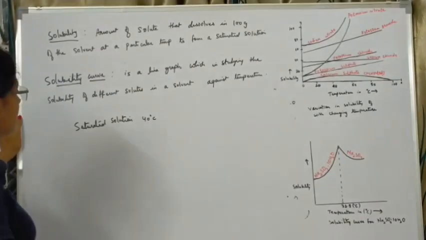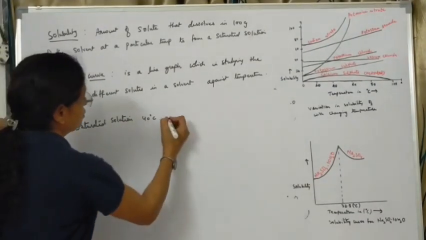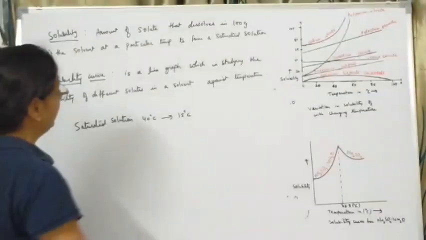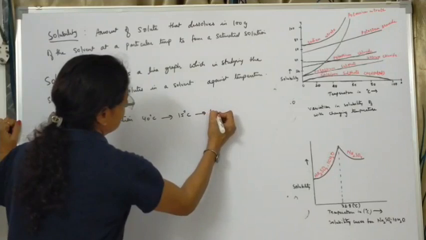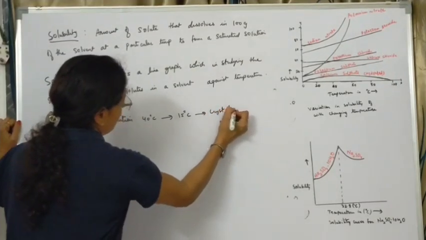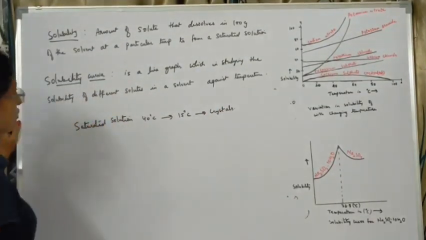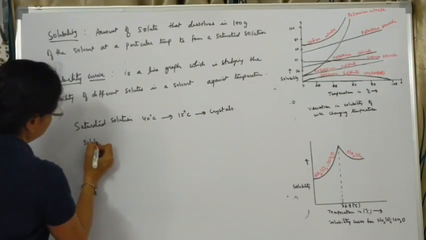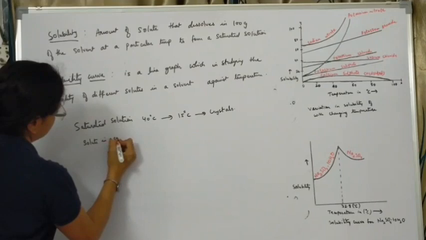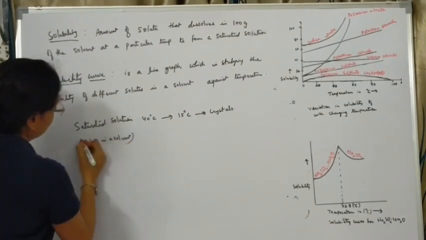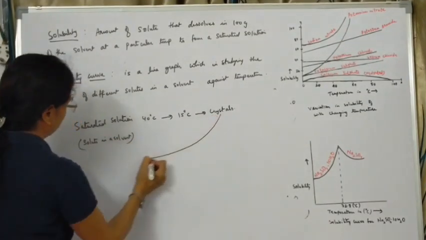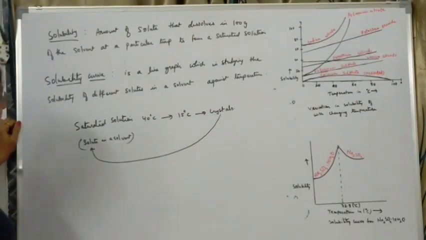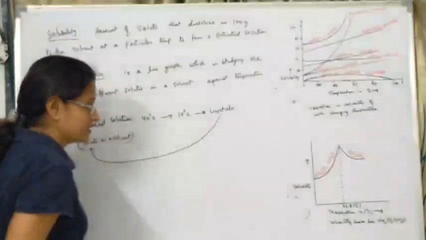If you are cooling it down, bringing the temperature down to 15 degrees Celsius, you will find you will be getting the crystals of this particular solute. The saturated solution is solute in a solvent. So you will be getting the crystals of this particular solute when you are bringing down the temperature from 40 degrees to 15 degrees Celsius.